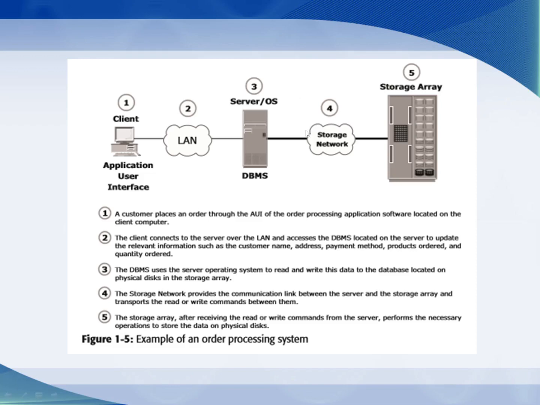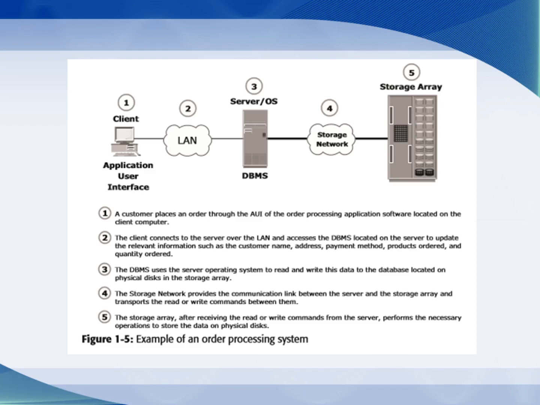See, in this diagram you can see all the things. First we are going to see the client. In the client you have the application, and the application we are taking now is Amazon. On the Amazon website, I order some product.